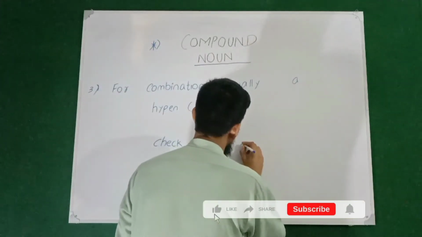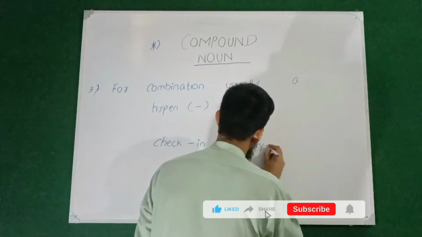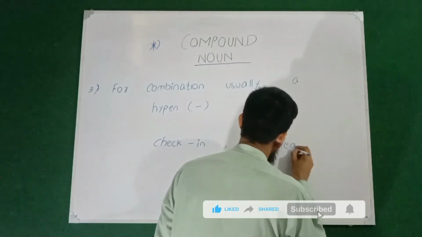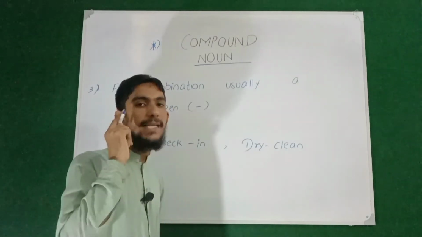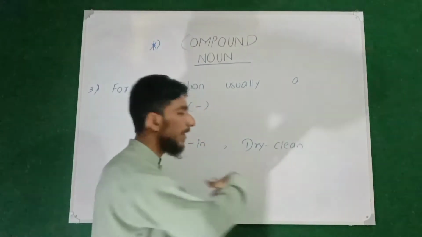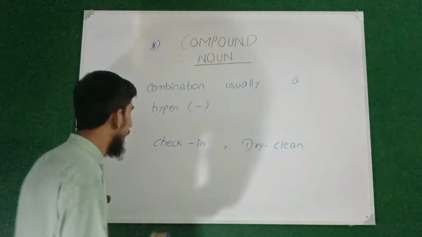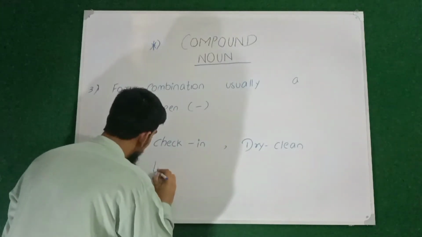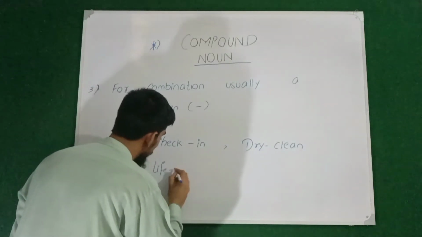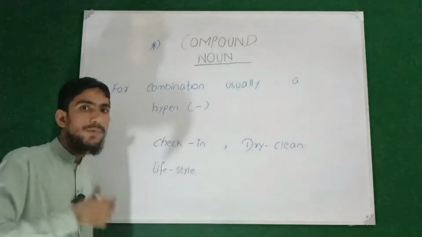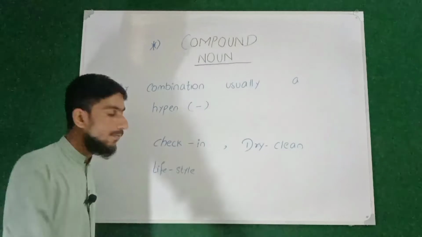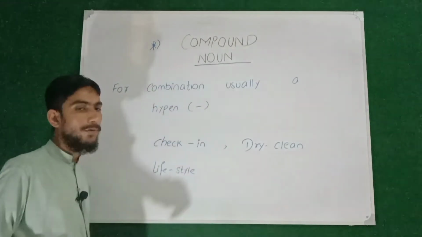Other example, dry-clean. So now dry-clean is a combination of two words giving a single noun. Now this single noun is basically a compound noun. I can also write lifestyle. So lifestyle is also a combination of two words giving a single noun. This single noun is also called a compound noun.